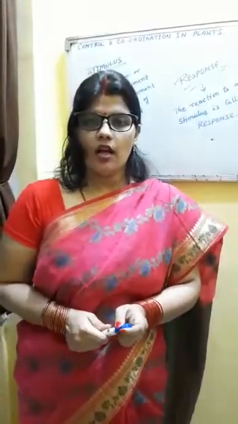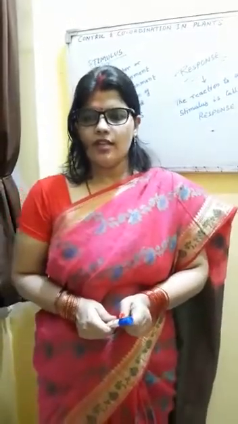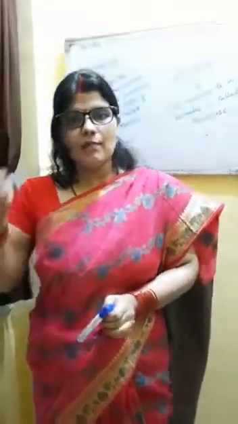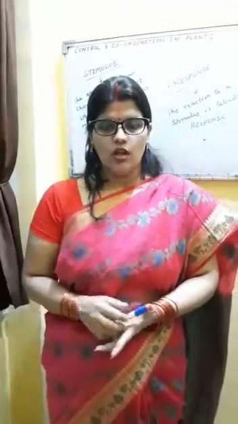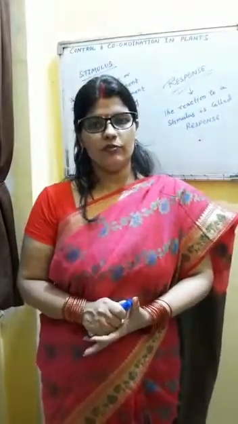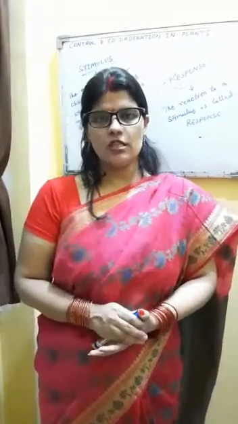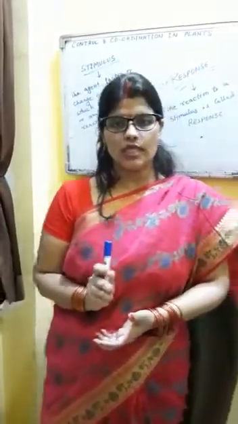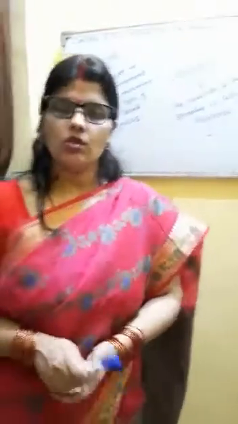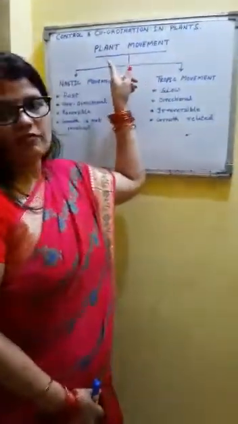Now we will learn about types of plant movements. There are various examples of plant movement like growth of stem, growth of root, blooming of flowers. These are all plant movements and these are associated with the stimulus present in the environment. Broadly, plant movements can be differentiated into two categories. Let's learn about those two categories.